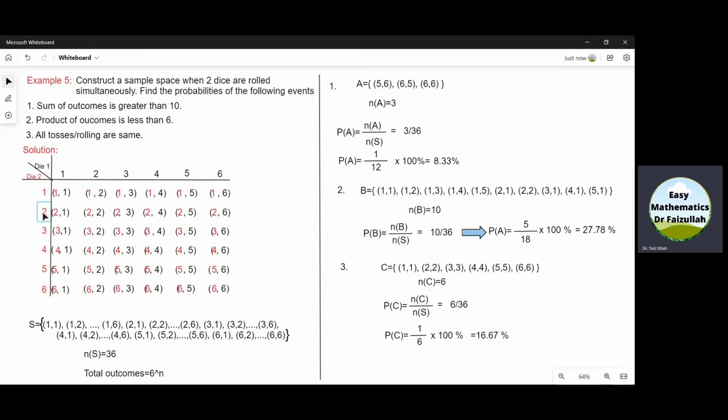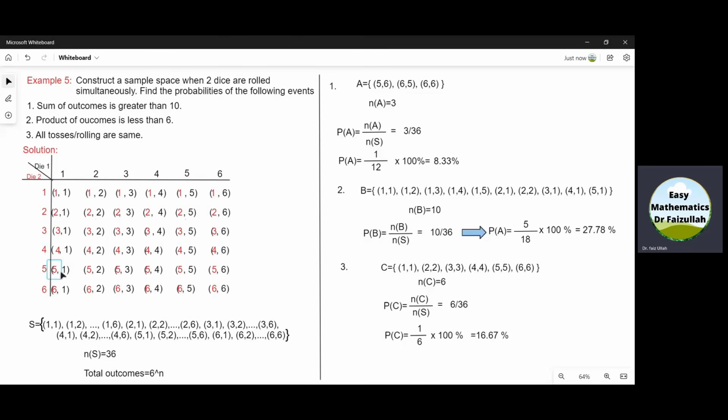In a similar way, we write red 2 with 1, 2, 3, 4, 5, and 6 to get these outcomes. Then 3 with 1, 2, 3, 4, 5, and 6. Then 4 with 1, 2, 3, 4, 5, and 6.